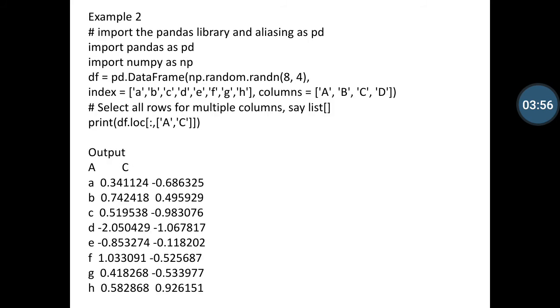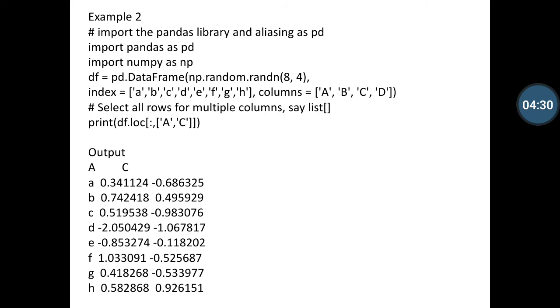In our second example, we select all the rows for multiple columns, given as a list. So in the print statement I am using df.loc and defining all the rows with a colon as a slice, and the column names are a and c.